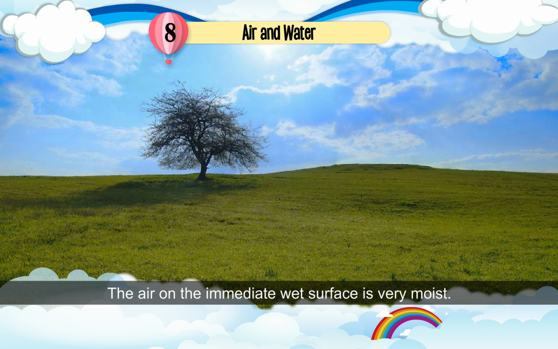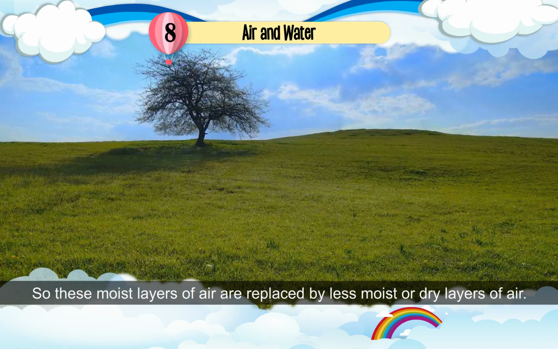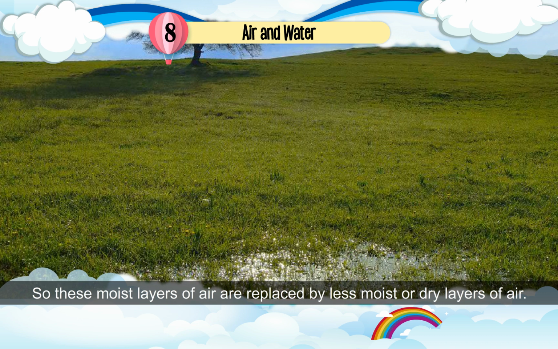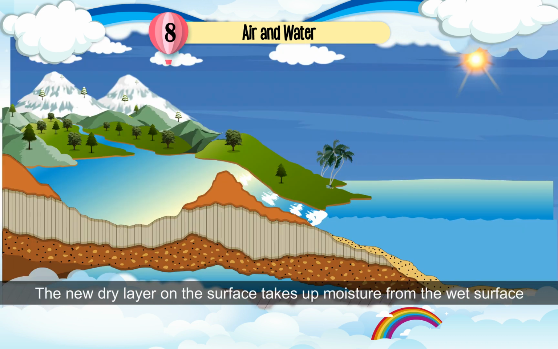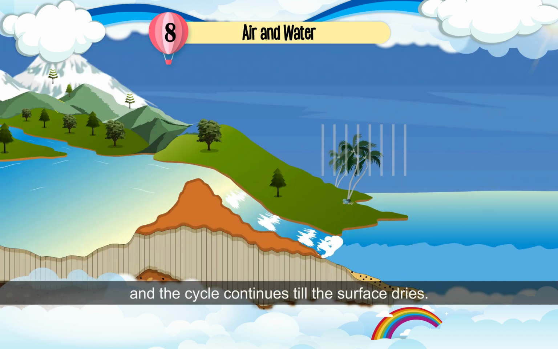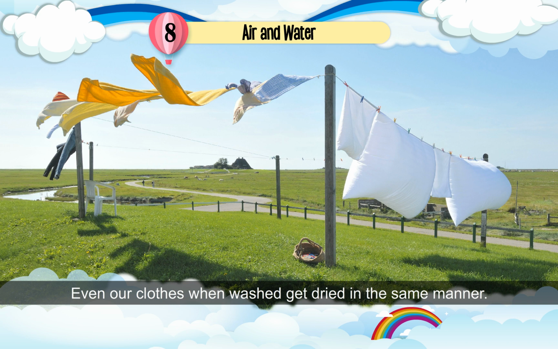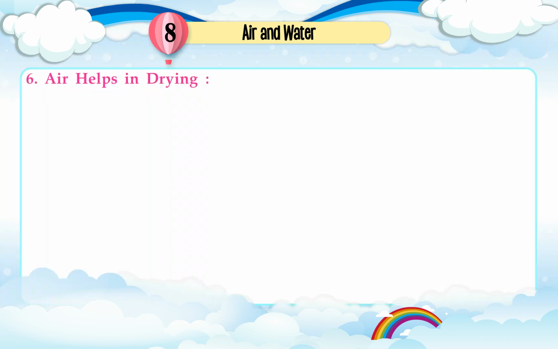The air on the immediate wet surface is very moist. So these moist layers of air are replaced by less moist or dry layers of air. The new dry layer on the surface takes up moisture from the wet surface and the cycle continues till the surface dries. Thus, air helps in drying by the maintenance of humidity. Even our clothes, when washed, get dried in the same manner.